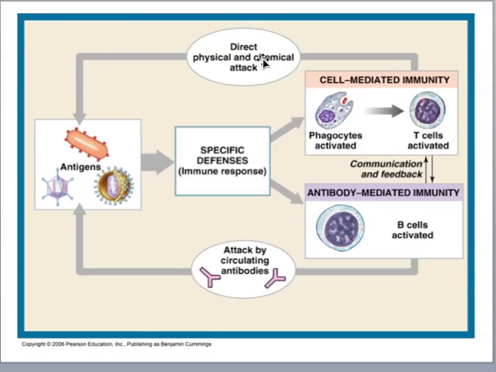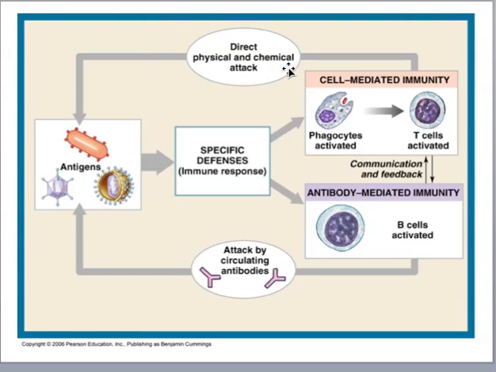That's kind of like hand-to-hand combat, I like to think of it. Or it will trigger antibody-mediated immunity, which then will cause production of antibodies. And these are kind of like bullets to attack or neutralize the antigens.